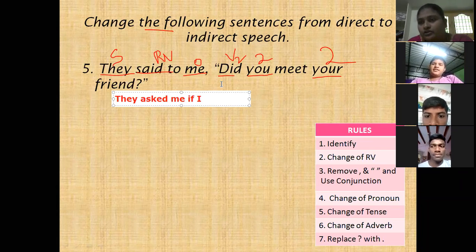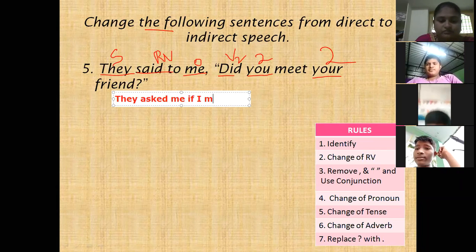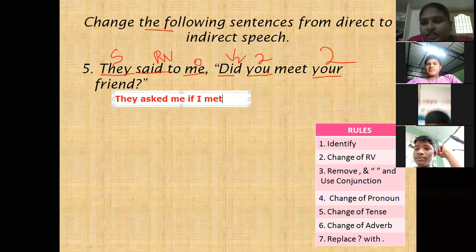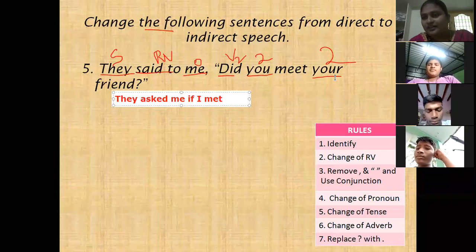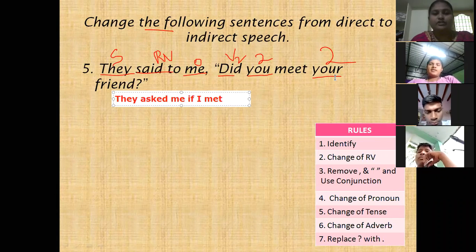Next, did. Do, does, did, no need, we have to remove that. Meet is the main verb. Past tense: met. I met. Very good. Your friend: in the place of your, my friend. Very good. My friend.